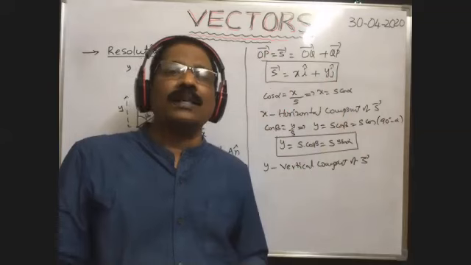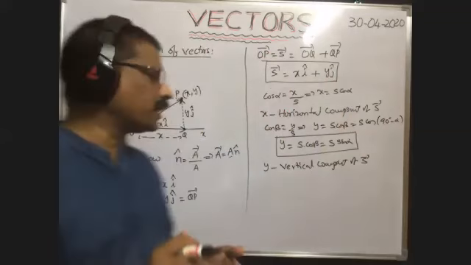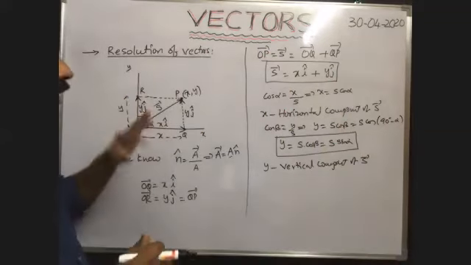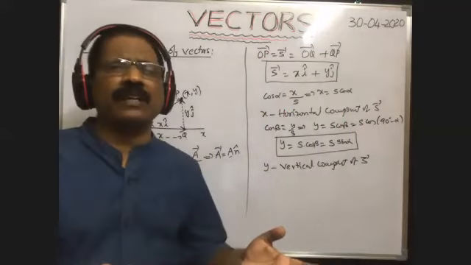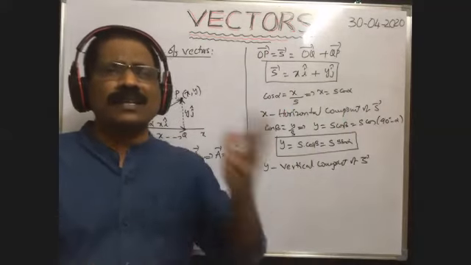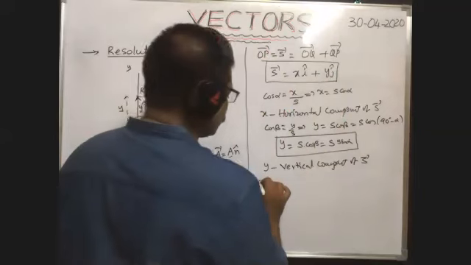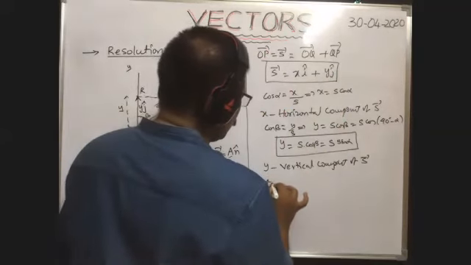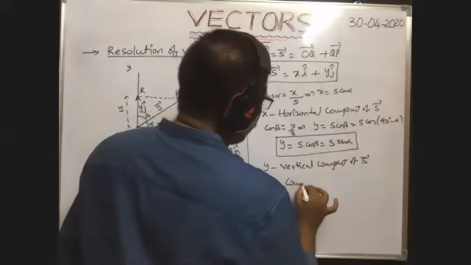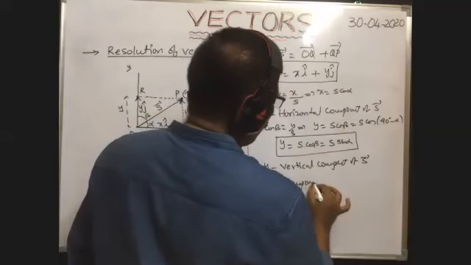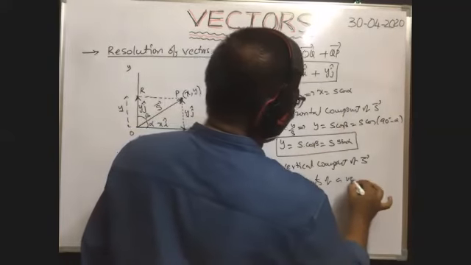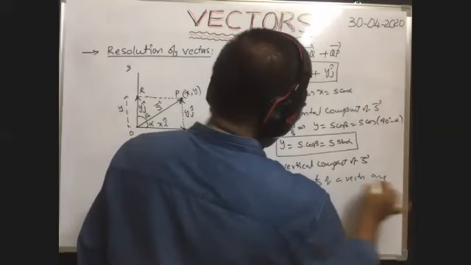The components of a given vector, this x component, y component, are scalars. That is very, very important. Note point, very important for objective also. Components of a vector are scalars.